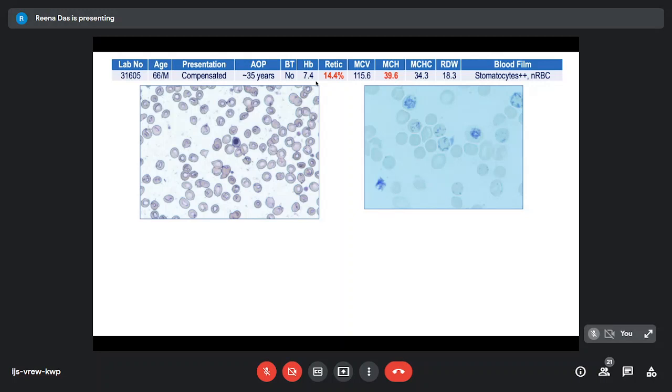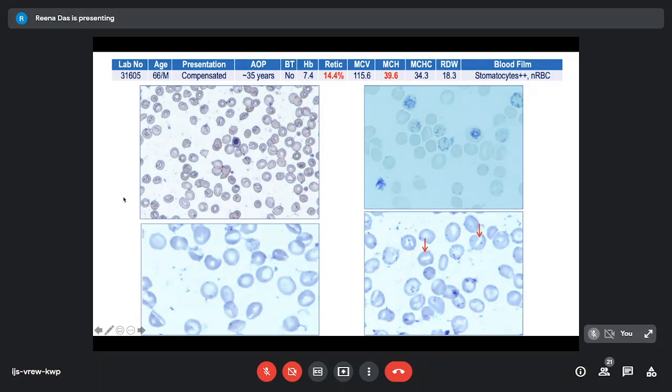But at this time, the reticulocyte count was high. There were a lot of nucleated RBCs. And then when we looked very carefully, this is not a very nice smear, but we could see some stomatocytes and cup-shaped RBCs. So this looked a bit odd for a diagnosis of hereditary hemochromatosis.